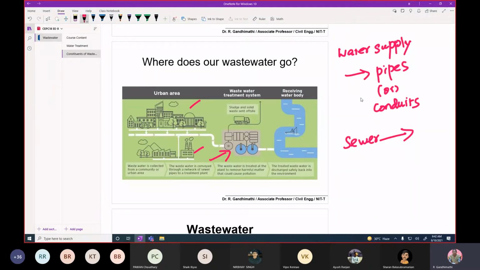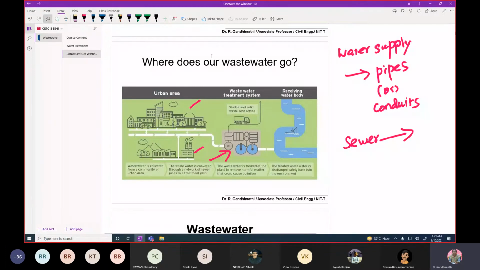Therefore, the wastewater after its generation is collected through the sewers and taken to the treatment plant, where it is treated for the removal of all solids, like dissolved solids and suspended solids. Especially it contains a lot of organic solids, which we will see later. Then finally it gets the general, conventional treatment techniques, and after conventional treatment it is disposed into nearby water bodies.